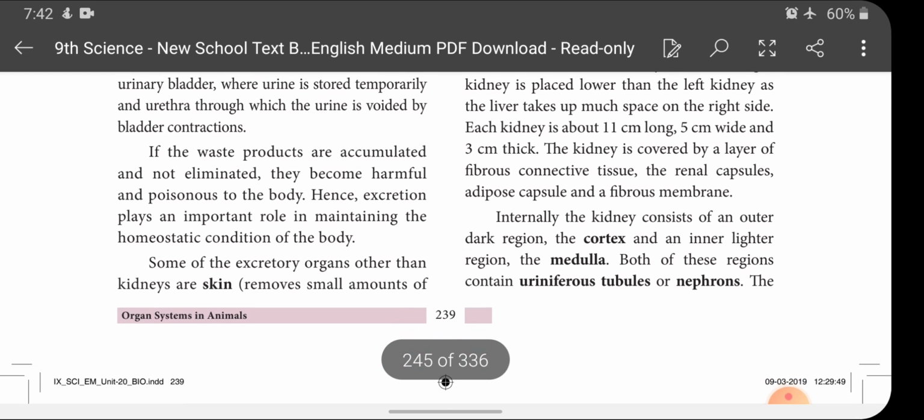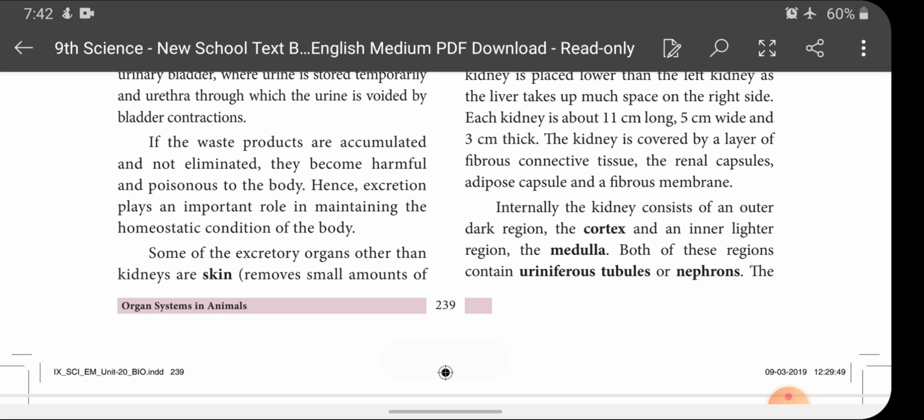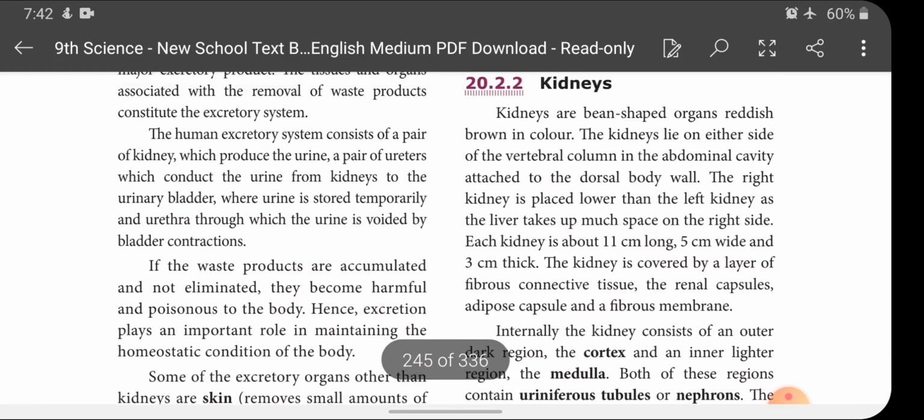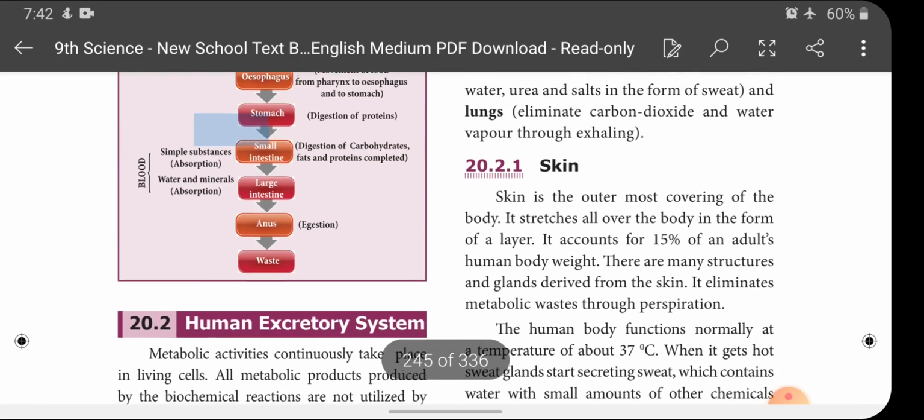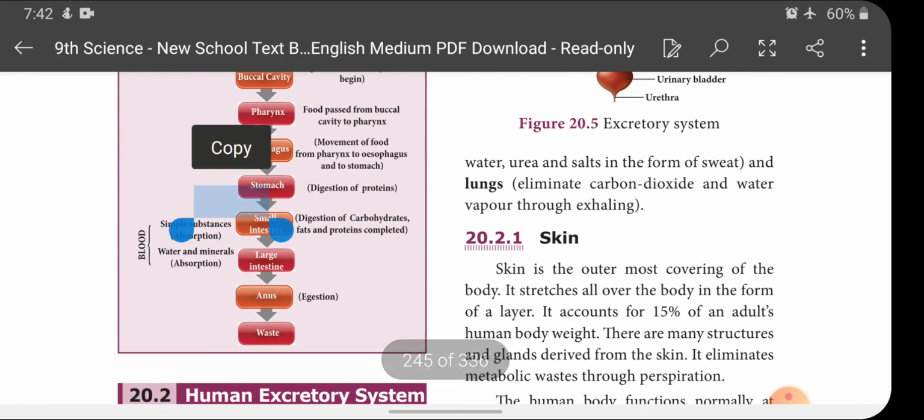This I already said. And some of the excretory organs other than the kidney, that too I discussed with you. The major excretory organ in our body is the kidney, and the excretory organs other than kidneys are skin. What is the function of skin? The skin removes a small amount of water, urea and salt in the form of sweat.